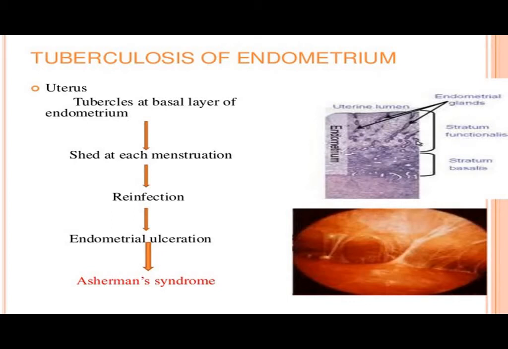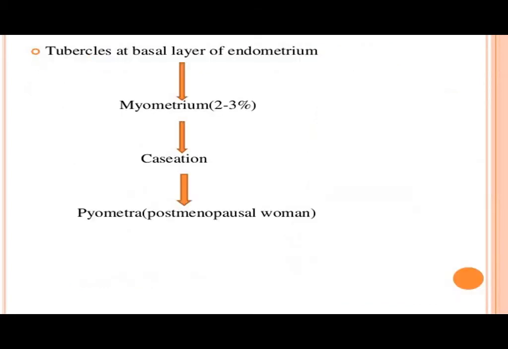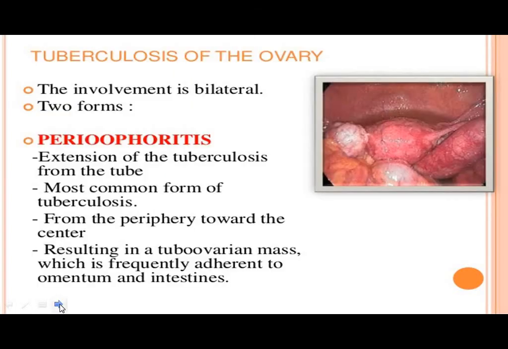Rarely, this infection might spread to the myometrium, and pyometra may result. Generally we can see this in postmenopausal females. In this flowchart, we can see the tubercles from the basal layer may spread to the myometrial layers. There will be caseation, pus formation, necrosis of the part, and abscess formation. So pyometra will result, that is, pus in the uterus is called pyometra, and generally we can see this in menopausal females.